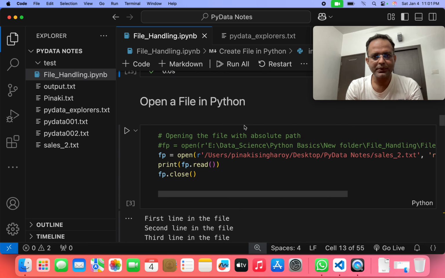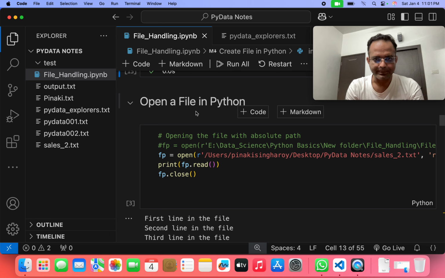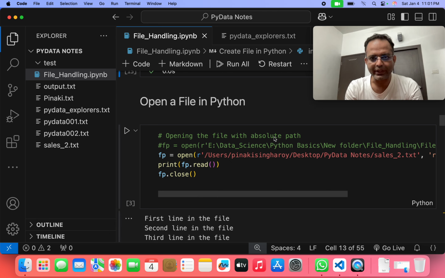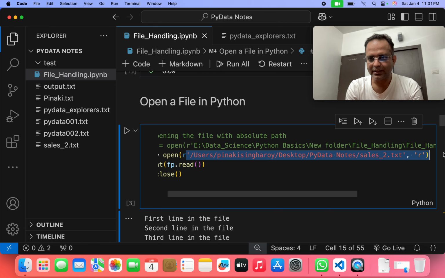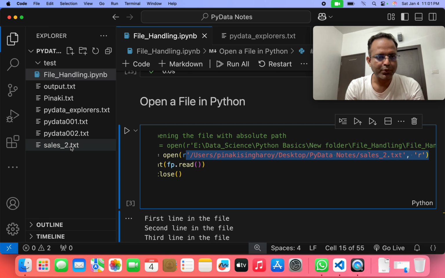So now we have reached here: open a file in Python. How can we open it through a Python program? So, opening the file with an absolute path. If we give the absolute path of any file, then it also opens by writing three lines of Python code. We write fp is equal to open, then we give the path of sales_2.txt.